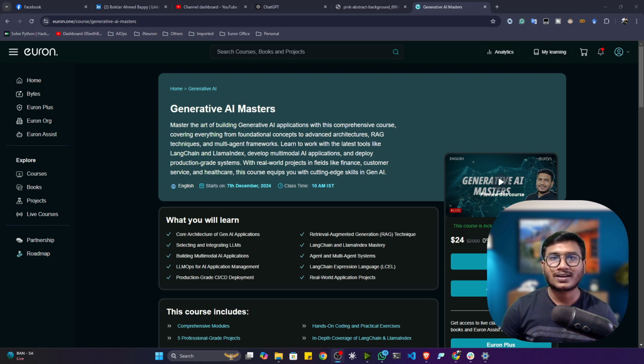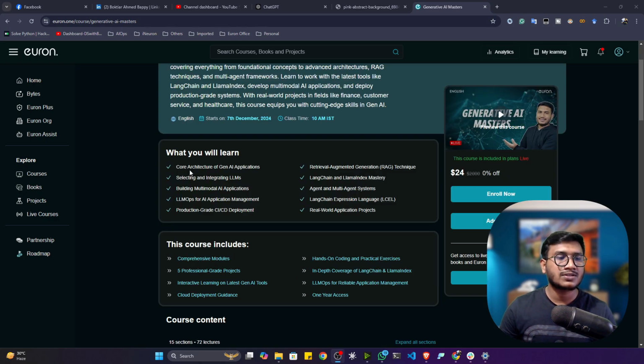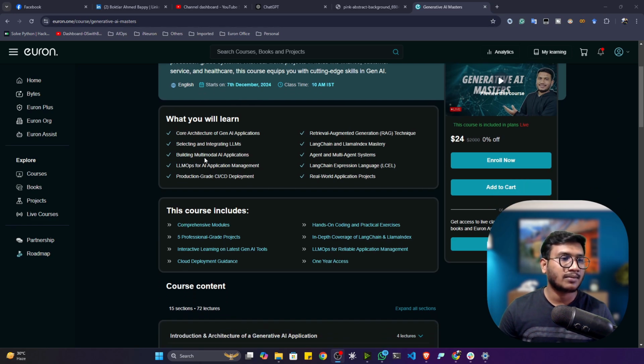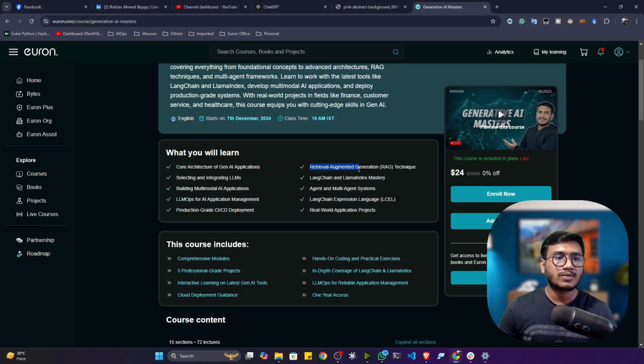What are the things we're gonna cover throughout our entire course. Here you'll be learning about various kinds of generative AI application architecture, like level 1 architecture, level 2 architecture and professional level 3 architecture. Then we'll learn how we can integrate various kinds of large language models, whether it's a commercial model or an open source model, all kinds of integration. We'll also learn about retrieval augmented generation, that means the RAG technique, and how we can implement the entire RAG application end to end with our custom dataset.